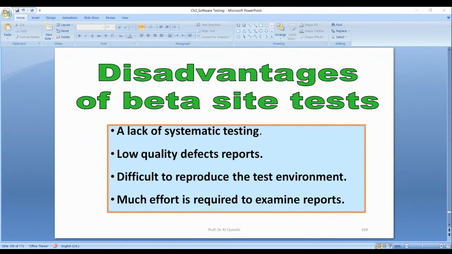Second example, the Netscape Communicator browser. Because the size was large, it was difficult to code, difficult to test, complexity high, more defects, failed to fix them.